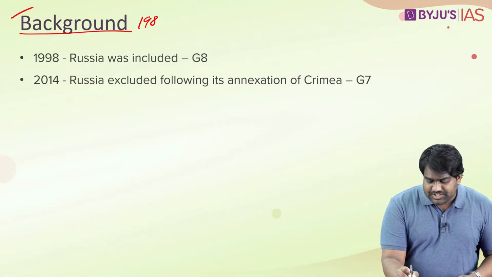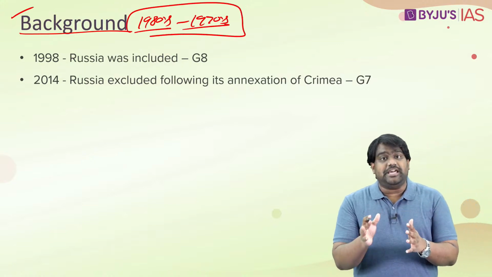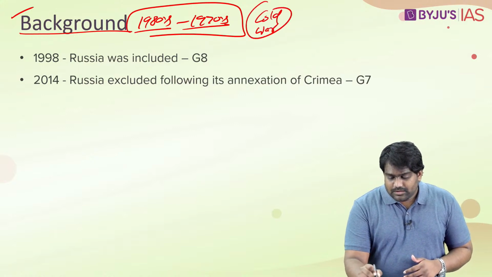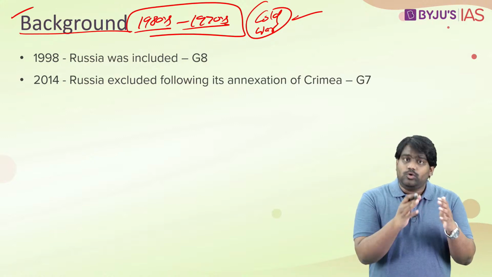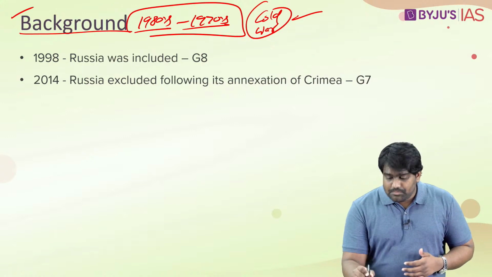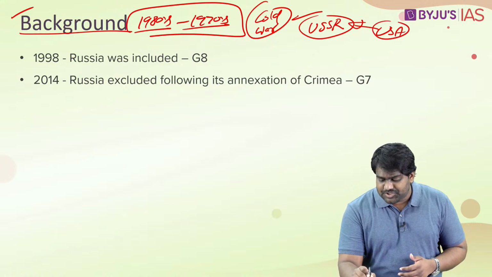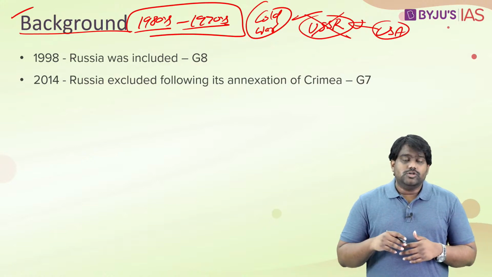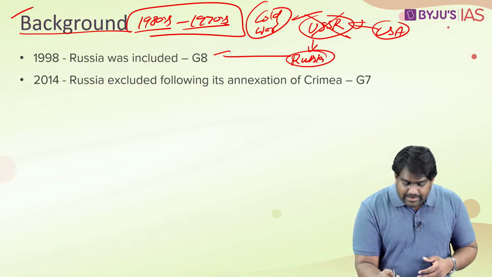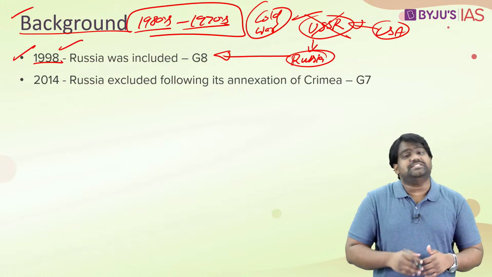Then in late 1980s and early 1990s, the world order changed drastically. The Cold War came to an end, right? Germany was reunified. The Cold War divide ended in Europe. West and East Europe was coming together. And more importantly, the Soviet Union, the ideological rival of the United States, had collapsed. It had disintegrated. So the successor state of the Soviet Union, that is Russia, was then invited to take part in the interactions and the meetings of the G7.